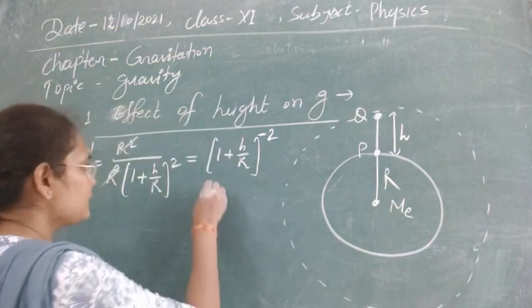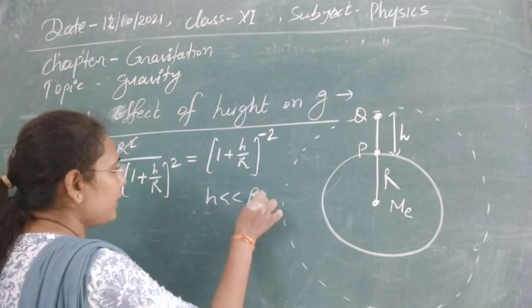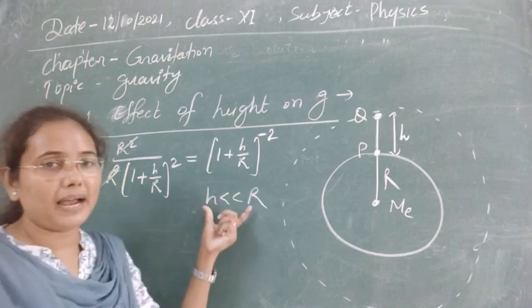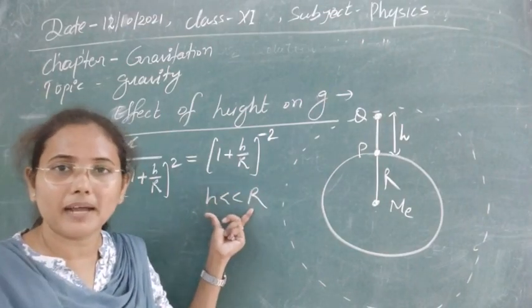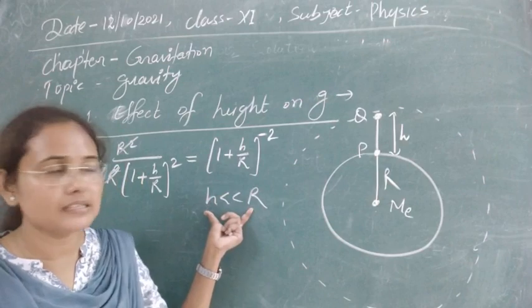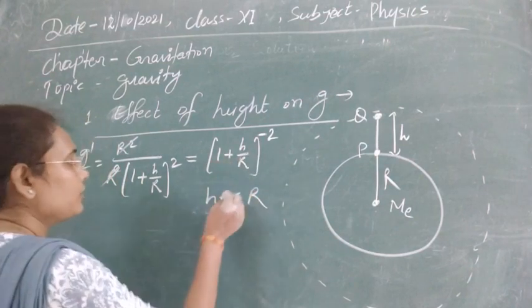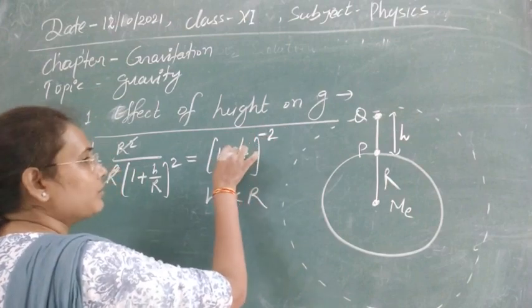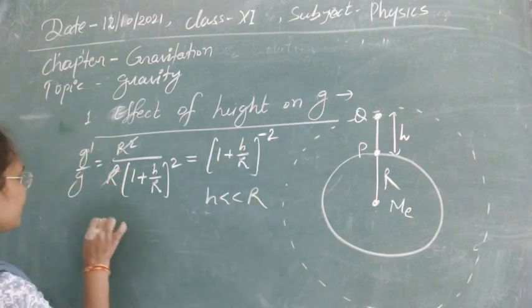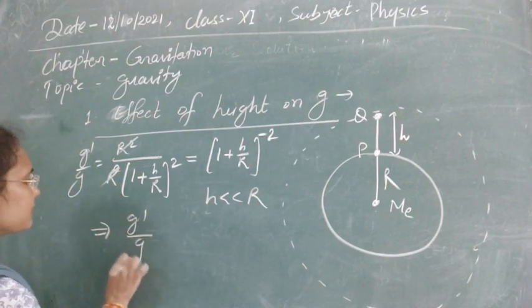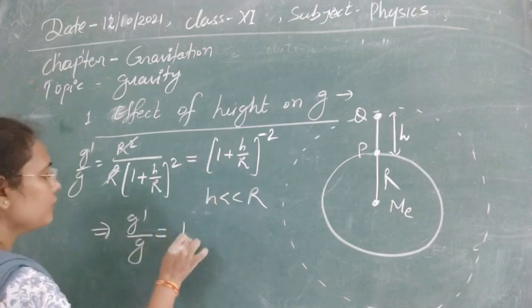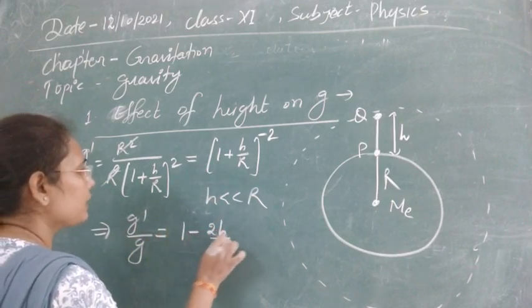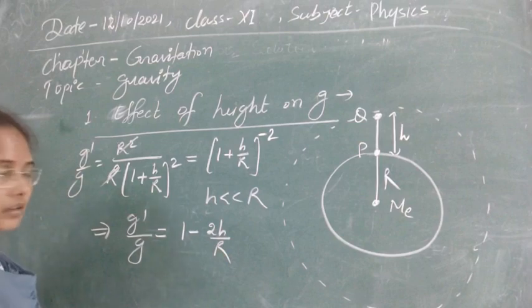So as h is much less than R, we can use the first order binomial expansion for this condition. According to it, the power is multiplied in, so g dash by g becomes 1 minus 2h by R.